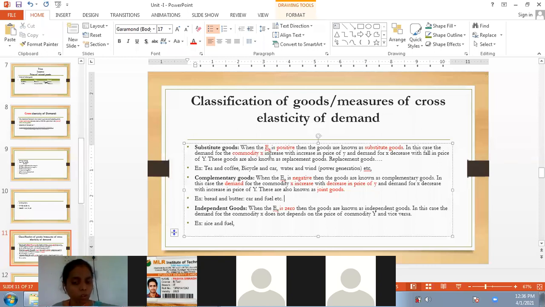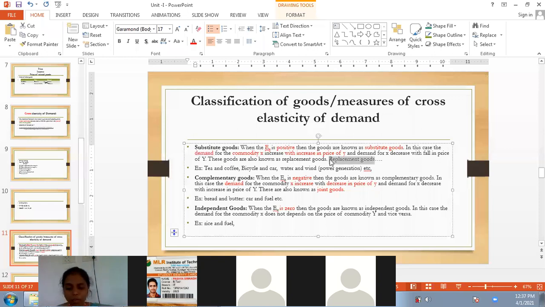Commodity X, demand for commodity X will increase where? Increase in the price of Y. So when the price of Y increases, the demand for X will also increase. Then we will call such a demand a positive cross elasticity, and the type of goods, that is X and Y, are substitute goods.